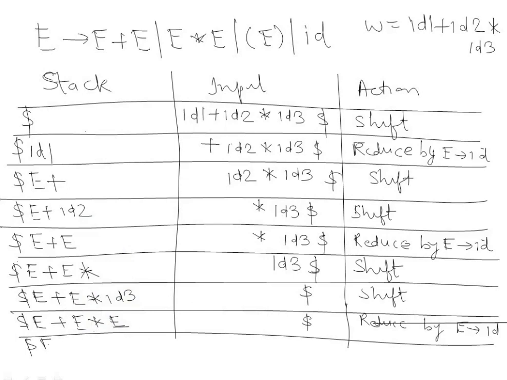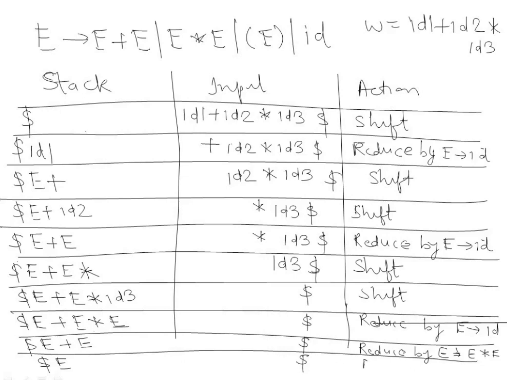So you will reduce this E * E with E. So you will say reduce by E → E * E. Now we have E + E, so this will again be reduced to capital E. Okay, now here we have dollar, meaning the whole input string is empty, and here we have the start symbol at the top of the stack, so we can say that this string is acceptable. Okay, so this is the stack implementation of shift reduce parsing.